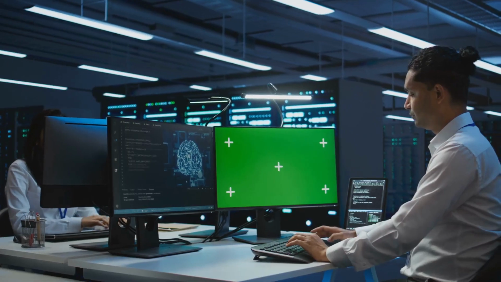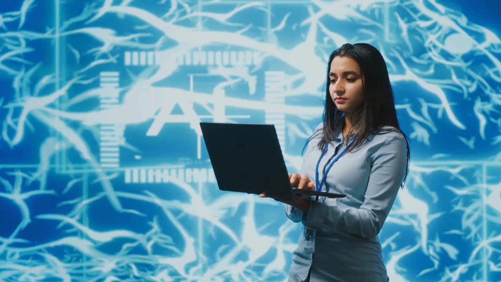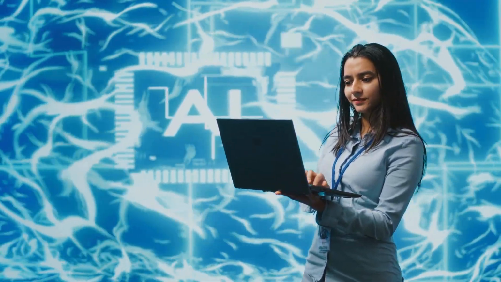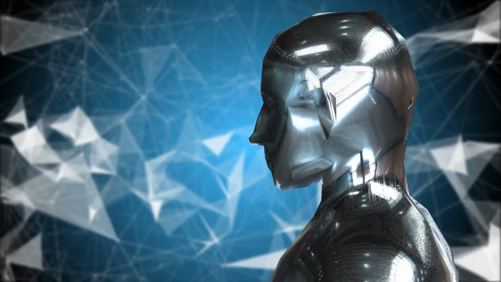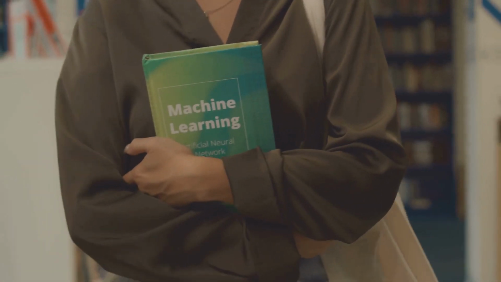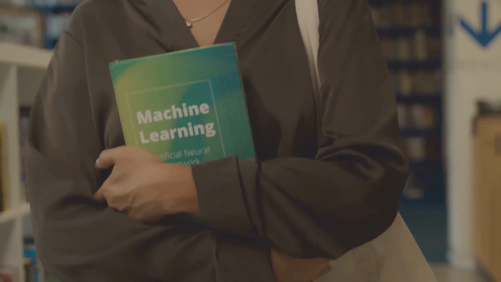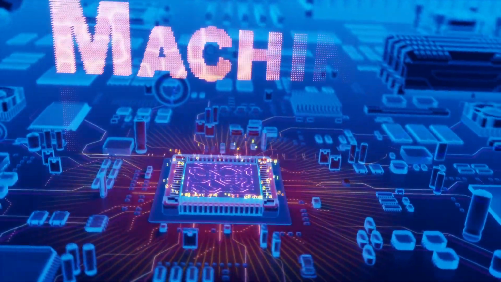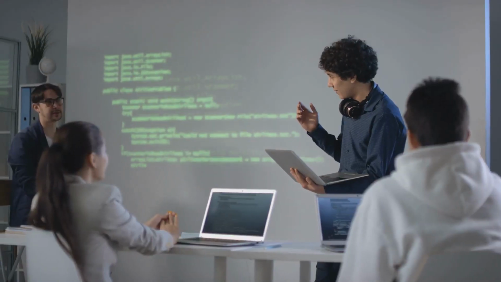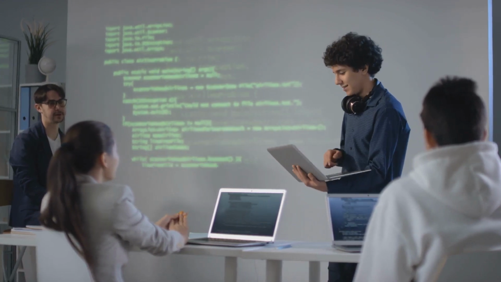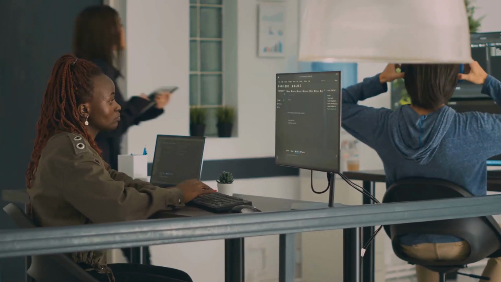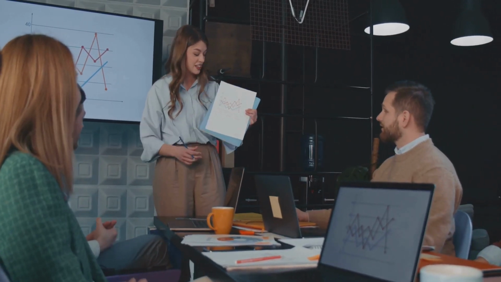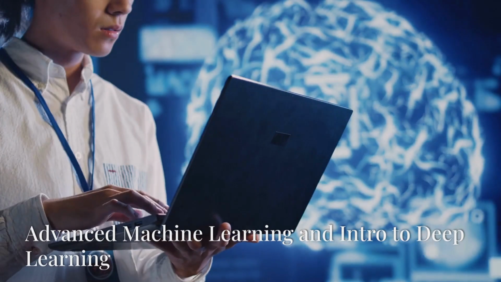Month 7. Machine Learning Foundations. Begin with machine learning algorithms like regression and classification, focusing on building a strong foundation. Machine learning is the core technology behind AI applications, so it's essential to understand the basics before diving deeper. Use Coursera's Machine Learning by Andrew Ng. Focus on grasping the fundamental concepts through structured exercises. Apply your learning by engaging in Kaggle competitions and sharing your progress on LinkedIn to build your online presence.